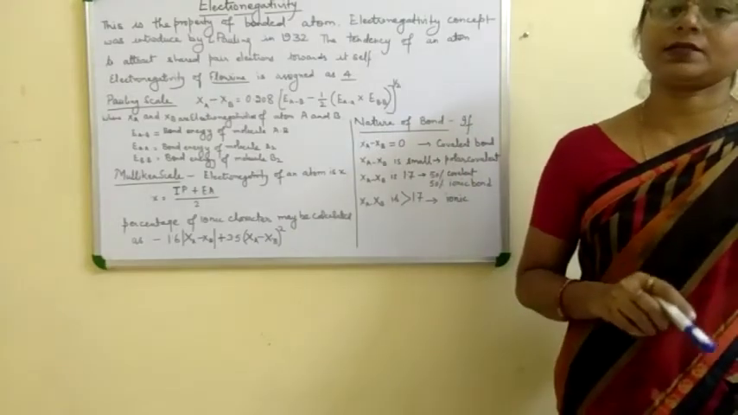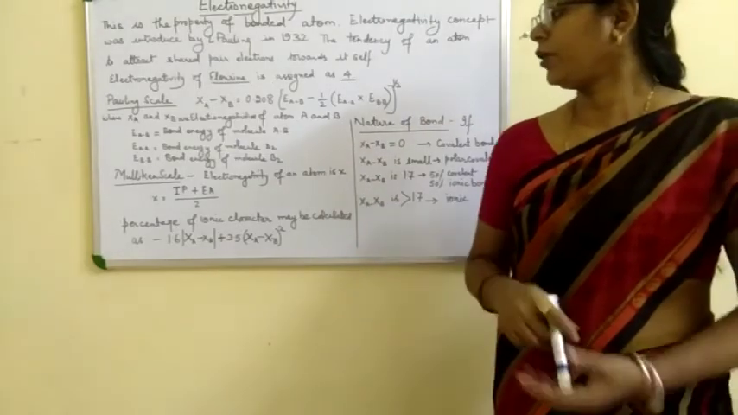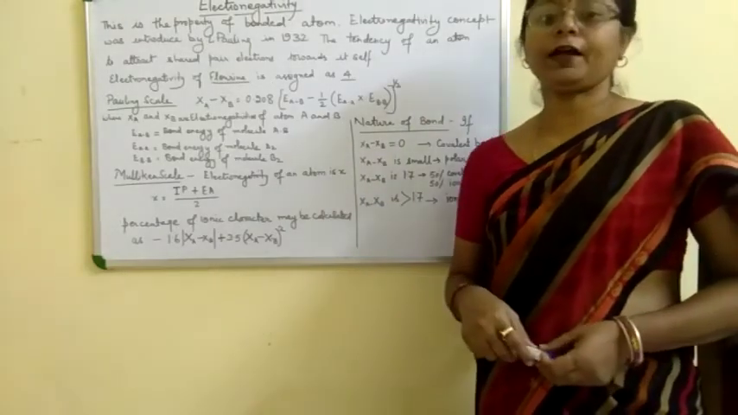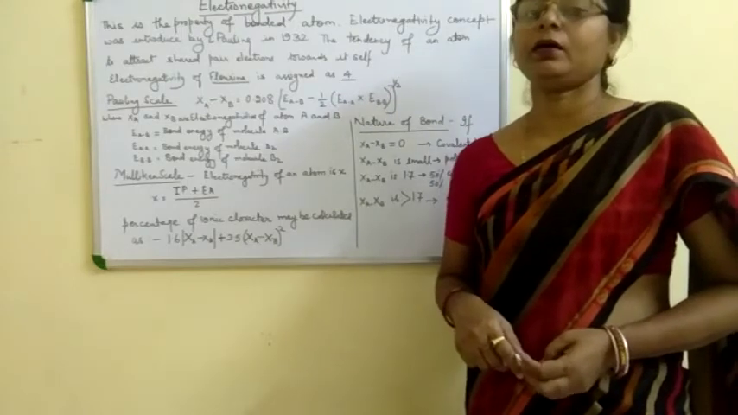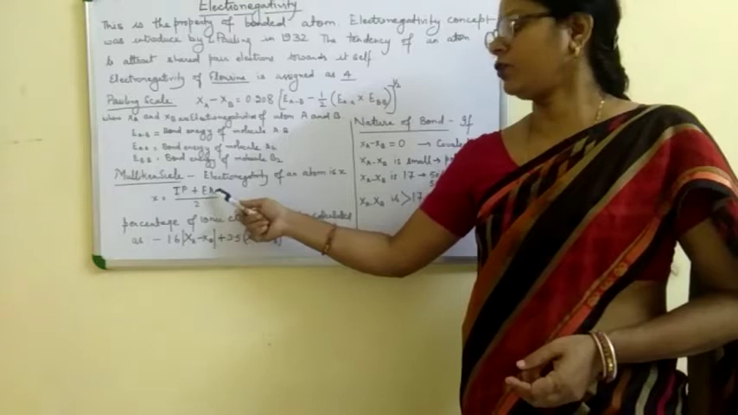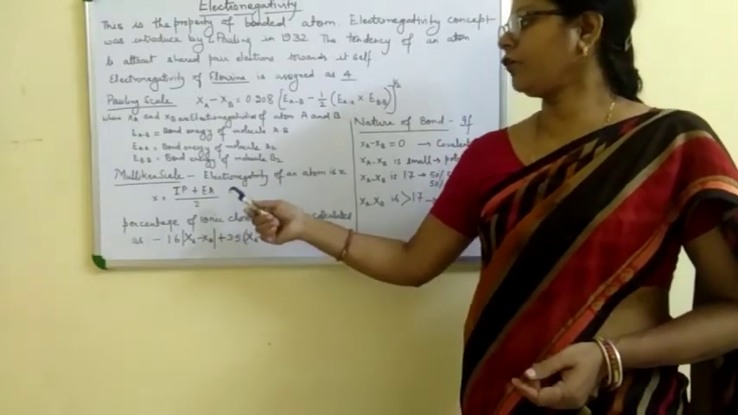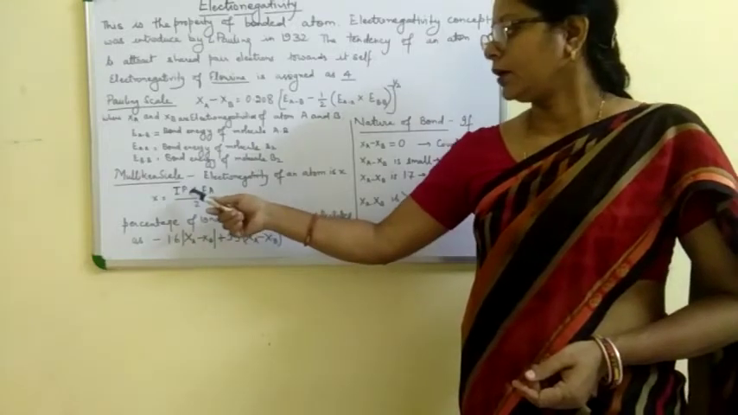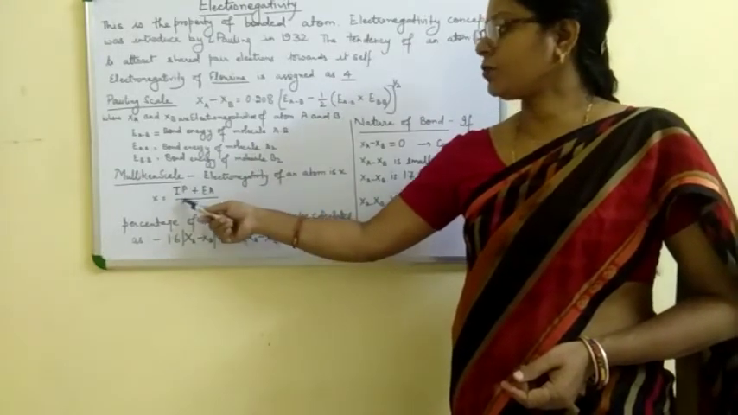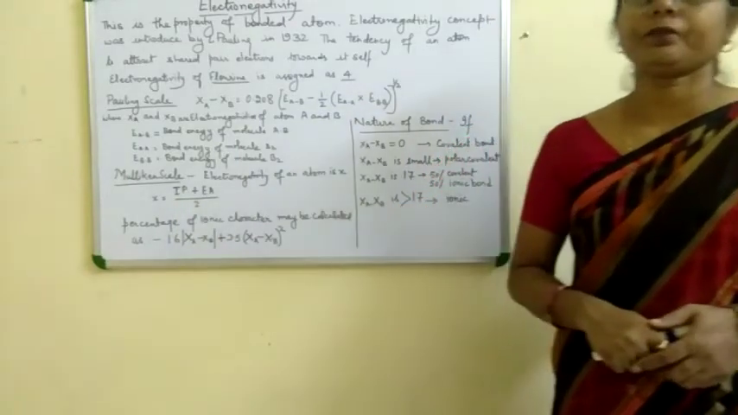The second scale was given by Mulliken. According to him, the electronegativity of an atom is the arithmetic mean of the ionization potential and electron affinity of the atom. So we can calculate the electronegativity of an atom by taking the average of the ionization potential and electron affinity of the atom.